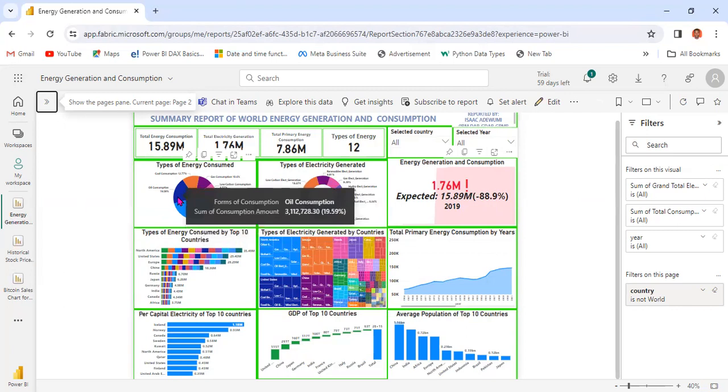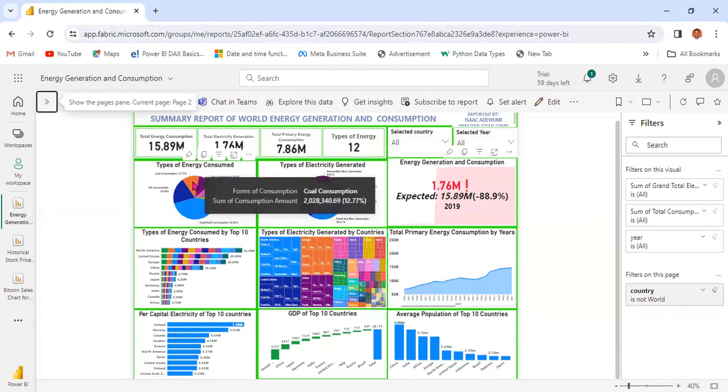Another significant one here is oil consumption. Oil is one of the sources where electricity is generated, and this accounted for 19.59% of total energy consumption.